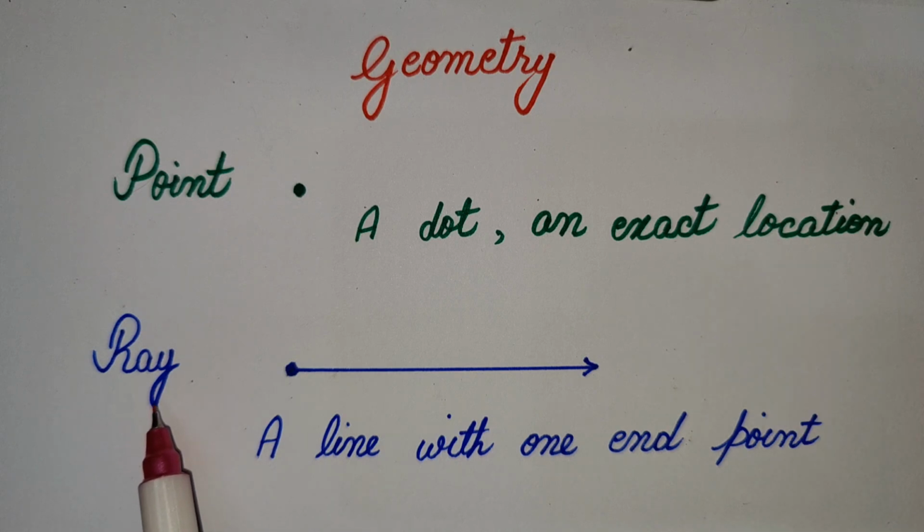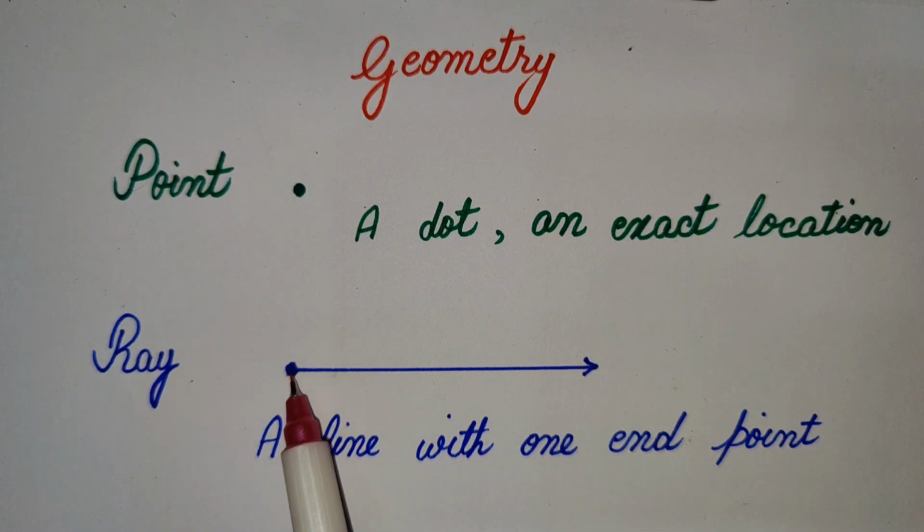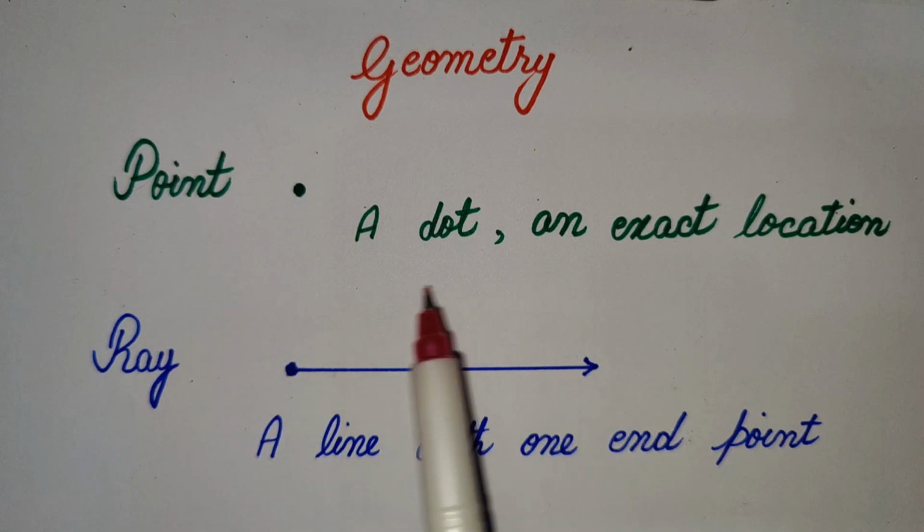And next is ray. What is a ray? A line with one endpoint. This is one endpoint, and this diagram shows that this is a ray.